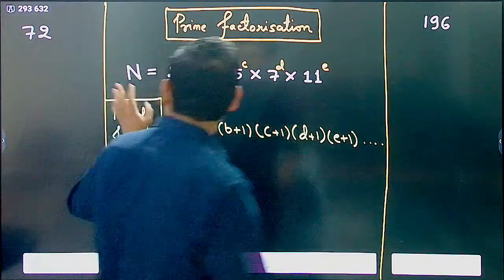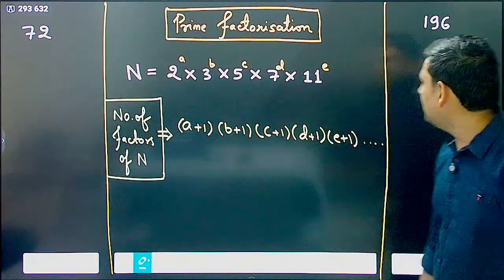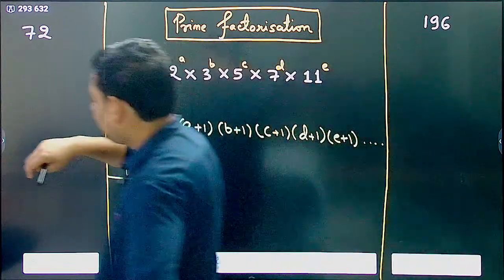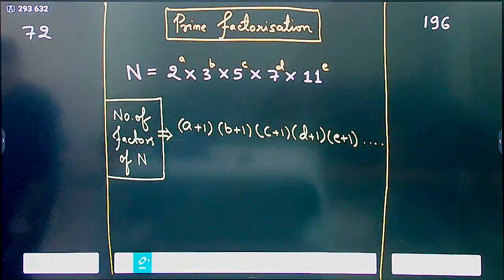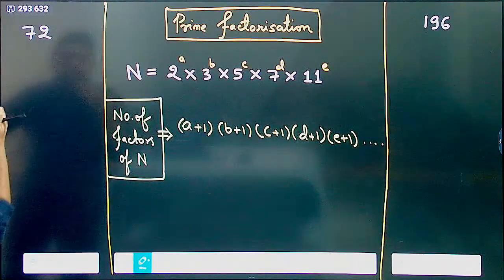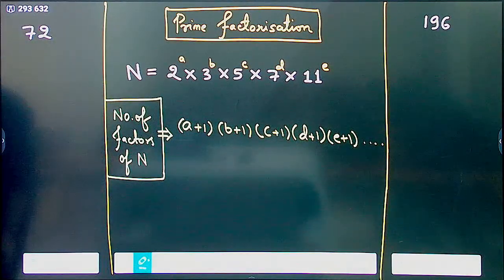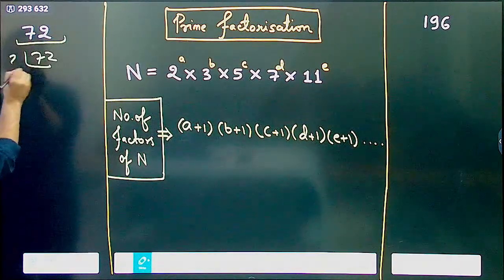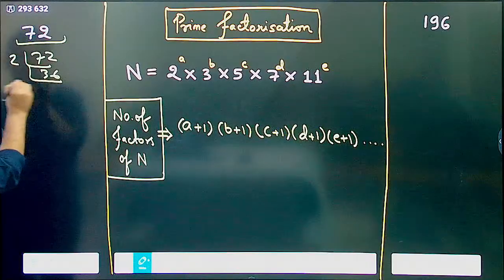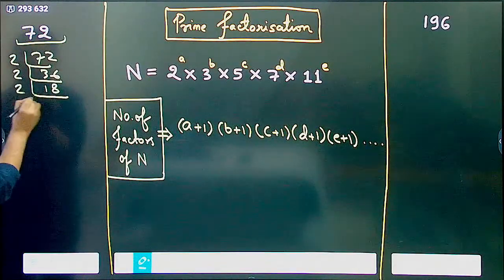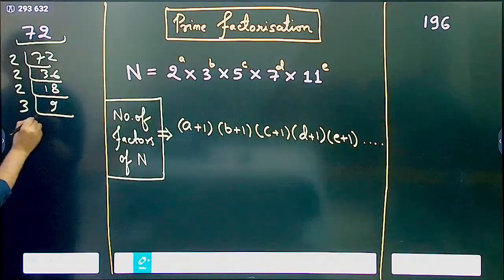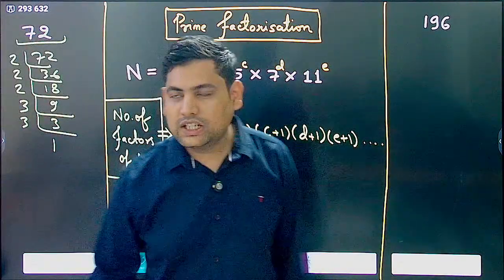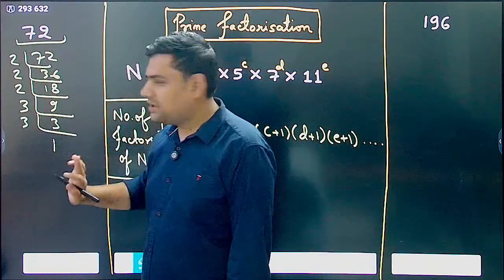Okay, prime factorization. Now 72 and 196. First, let's find the prime factors. So there is 72. How do you find prime factors of this? Now one method you might know is 72 goes 2 times, then 36 goes 2 times, then 18 goes 2 times, 9, then 3 times, then 3, then 3, then 1. I hope you know this at least. Correct. So this is the prime factorization of 72.